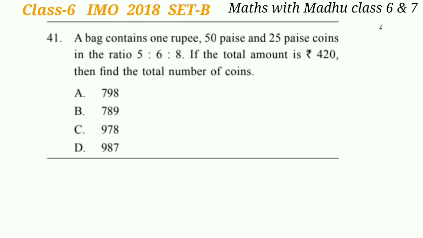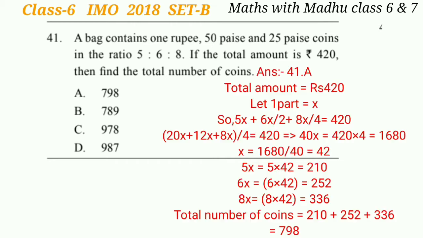Question 41. A bag contains 1 rupee, 50 paise and 25 paise coins in the ratio 5:6:8. If the total amount is 420 rupees, then find the total number of coins. If we take one part as x, then 1 rupee coins will be 5x, 50 paise will be 6x and 25 paise will be 8x.